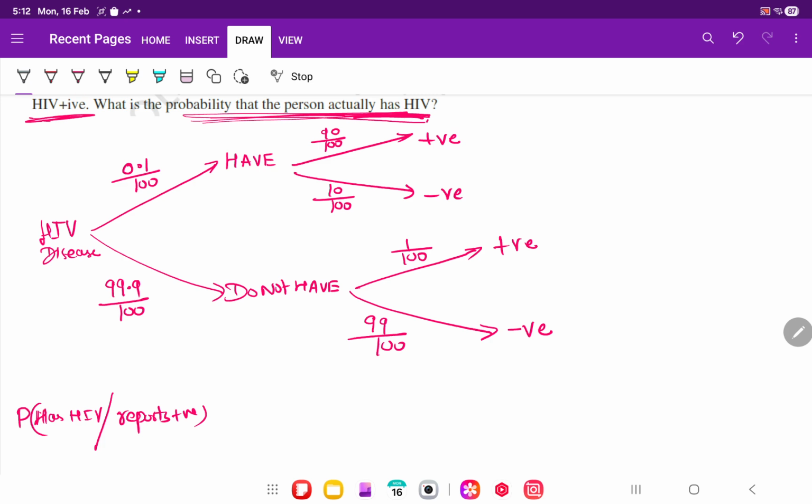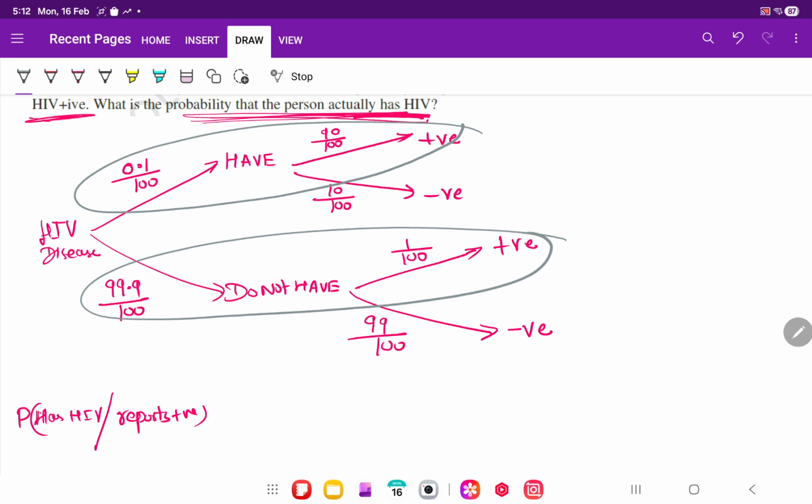He may have it and he reports, or he does not have it, still he reports. There are two possibilities. Out of that, which one is favorable? This one is favorable, correct? Because you want that he has HIV.